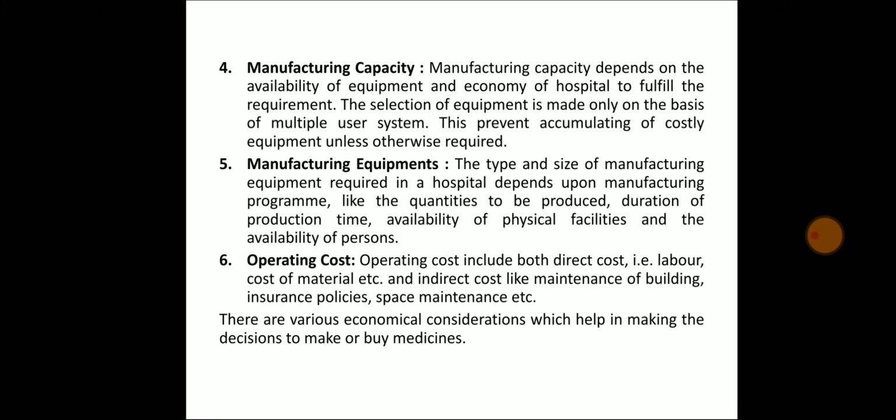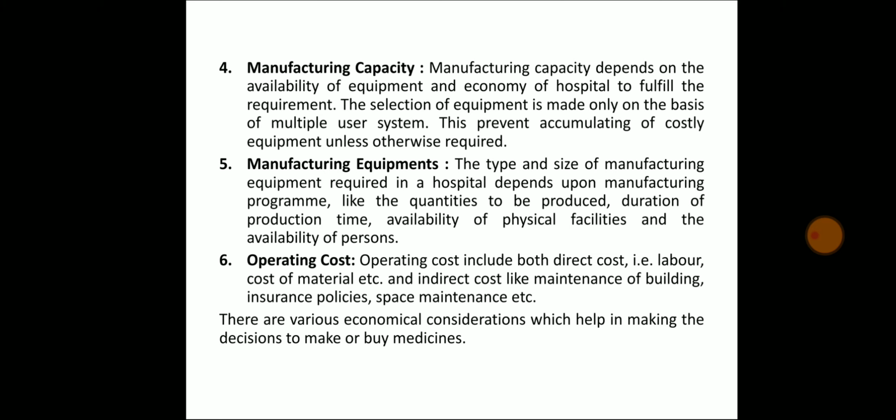Number 5, manufacturing equipment. The type and size of manufacturing equipment required in a hospital depends upon the manufacturing program, like the quantities to be produced, duration of the production time, availability of the physical facilities and the availability of persons.